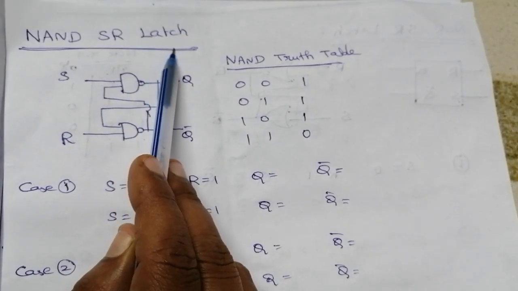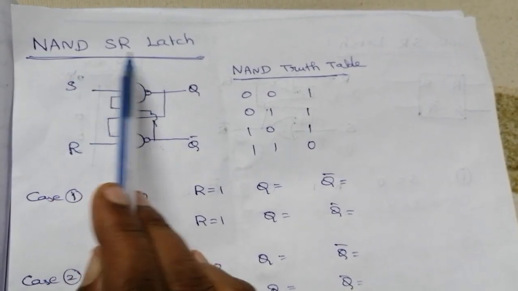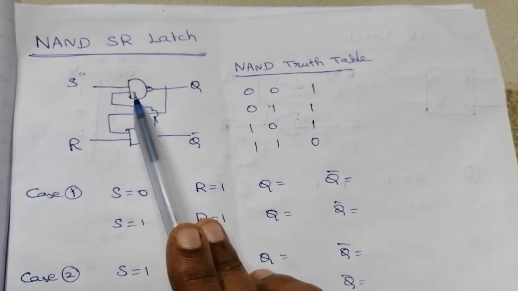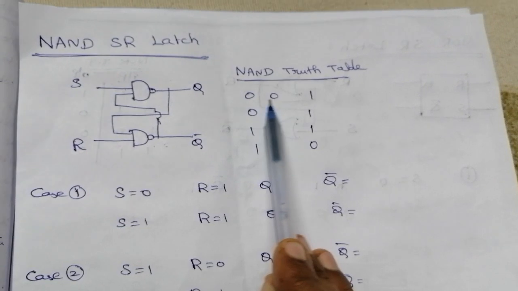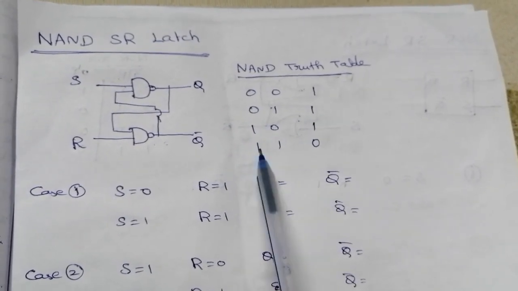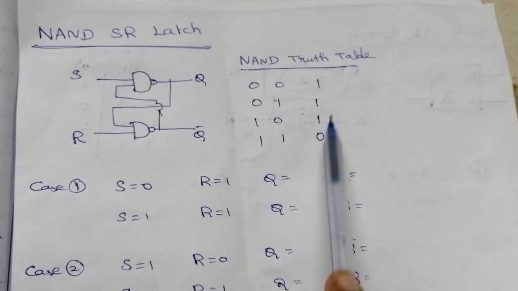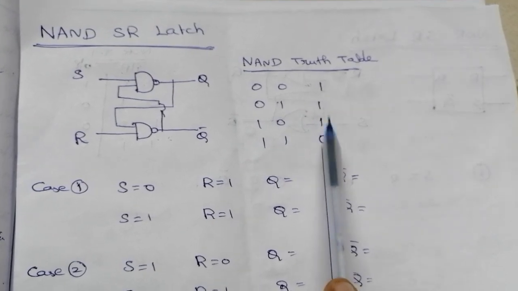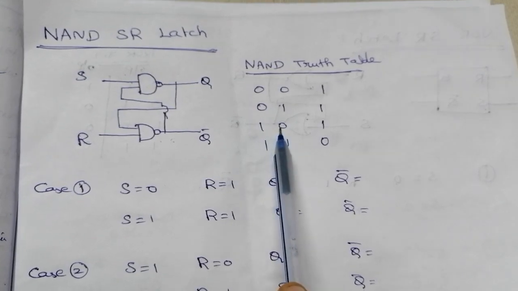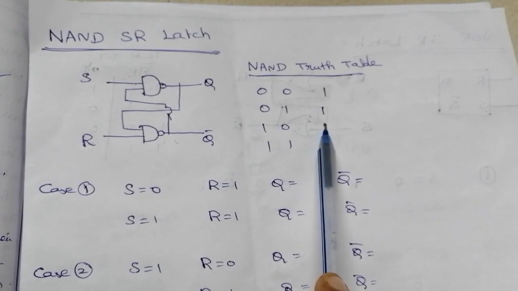We know that a latch is a cross coupling of two gates. If these two gates are NAND, then it's a NAND SR Latch. And this is the NAND truth table. We know the truth table of the NAND gate. Both inputs are 0, output is 1. 0, 1 combination, output 1. 1, 0, output 1. 1, 1, output 0. From this truth table, we can clearly say that if any one of the inputs is 0, the output is high, logic 1.